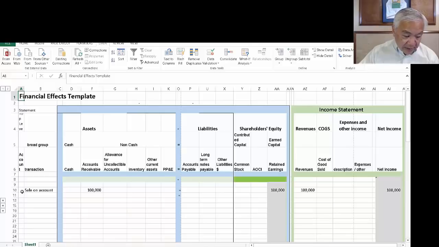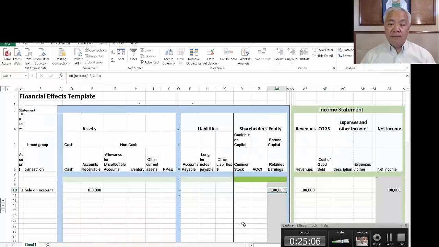You'll see here on transaction number 1 that we have a sale on account. We have accounts receivable going up by 100,000 because people owe us money. It's an asset to the company. And we record over here that we have revenue 100,000 because we did the work to record 100,000 revenue. Revenue is a good thing. It causes net income to go up, which affects retained earnings up 100. We won't record the cost of goods sold here because we're focusing on revenues and receivables. But normally we would record the revenues with the cost of goods sold so we don't forget it.